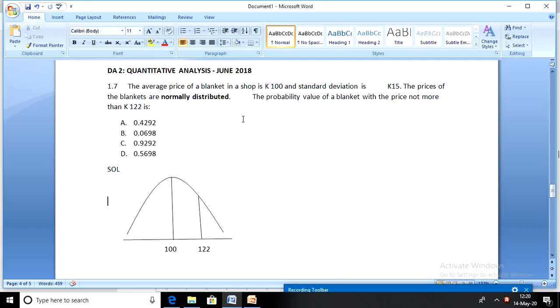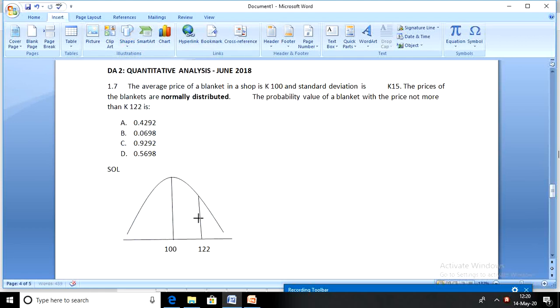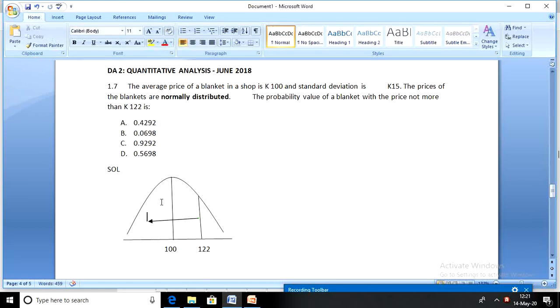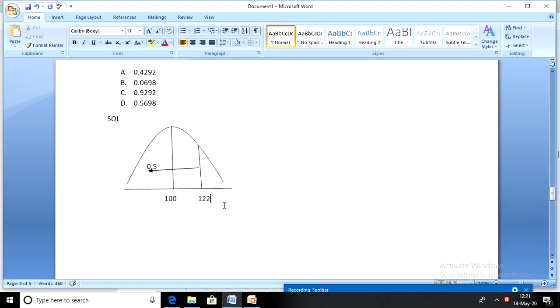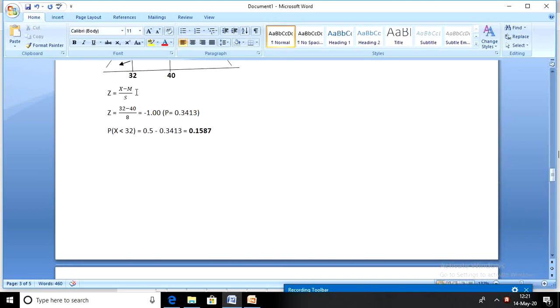So not more than 122 means it's 122 or less. So the area we are looking at is the area on the left side of 122. We know that this other half is 0.5. That's what we had established from our introductory comments. What we don't know is the area between 100 and 122, and we can easily calculate that using the z-score. So, the formula for the z-score.